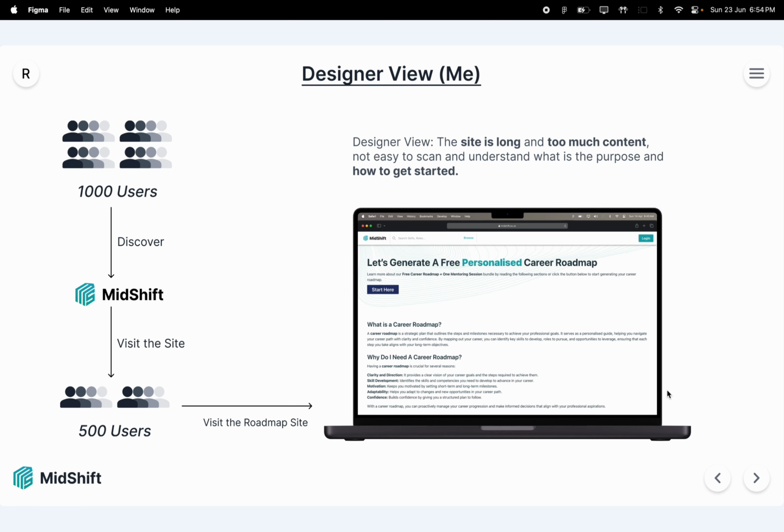First of all, starting with my own view. When I opened the site, as a designer, I felt that the site is too long and there is too much content, which makes me and probably other users scan quickly to understand the purpose and how to get started. So this is my first view from a designer perspective.